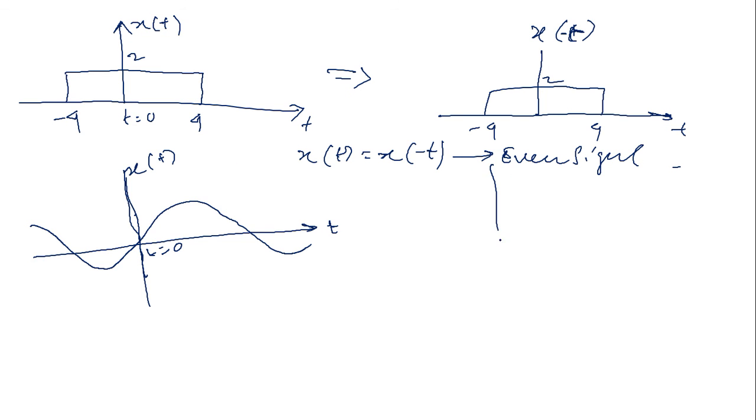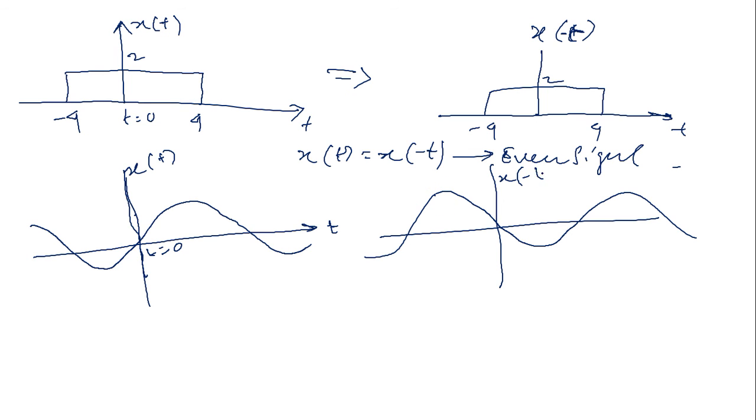So if I fold this signal, we will receive a signal like this. This is x of minus t. Are both the same? No, not the same. x of t equals minus of x of t.